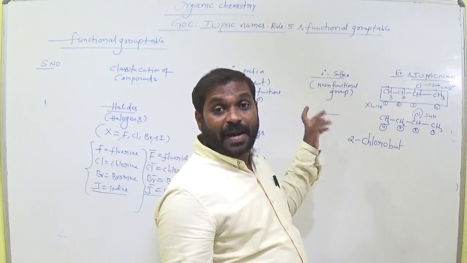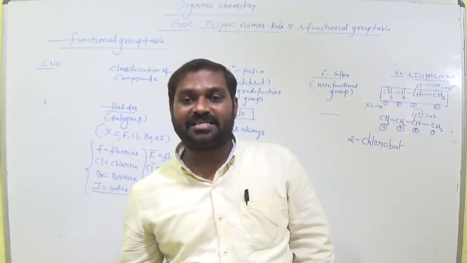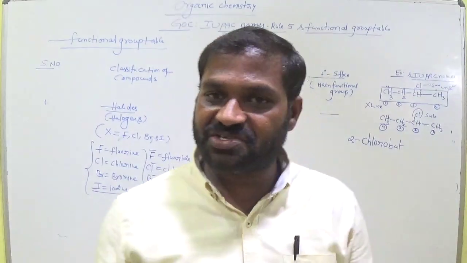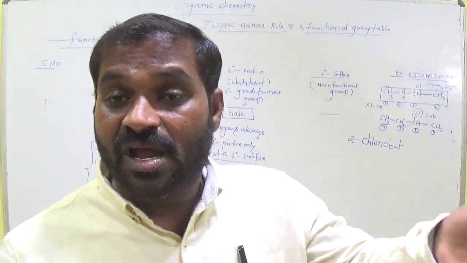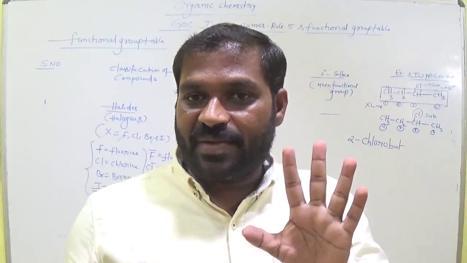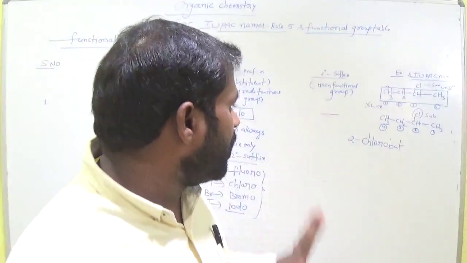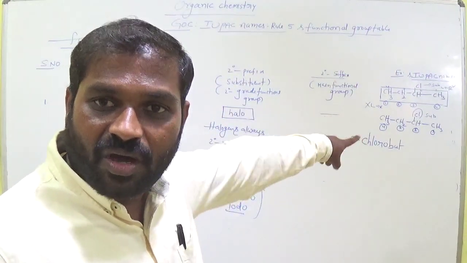Next, come to the primary suffix. What does it tell? Primary suffix tells about saturation or unsaturation. Saturation means all single bonds, that means alkanes. Unsaturation means there is a possibility of a double bond or triple bond. Now in this compound all are single bonds. Is there any double bond or triple bond? No. All are single bonds.